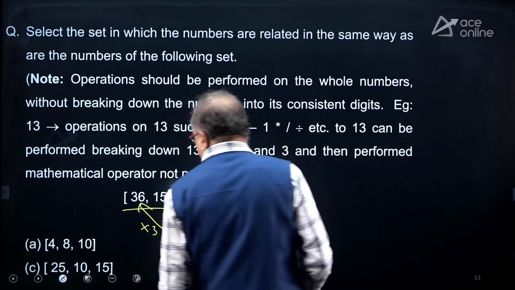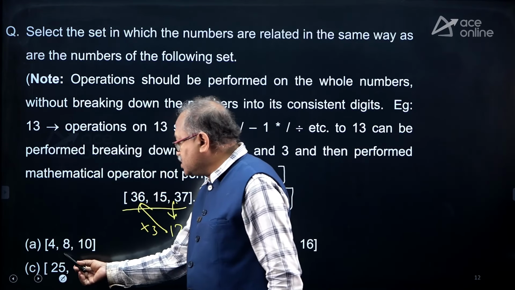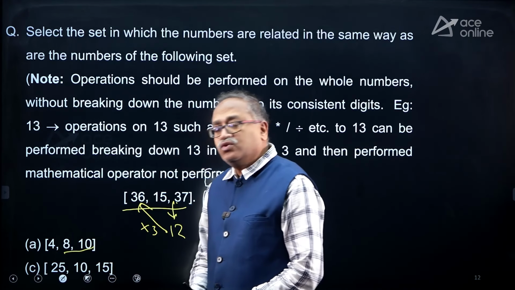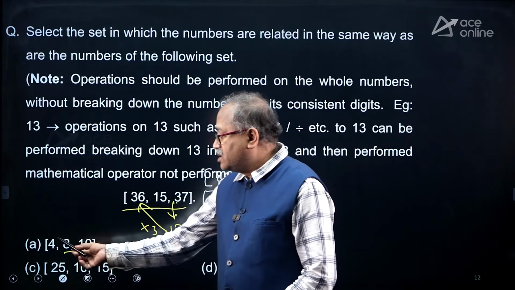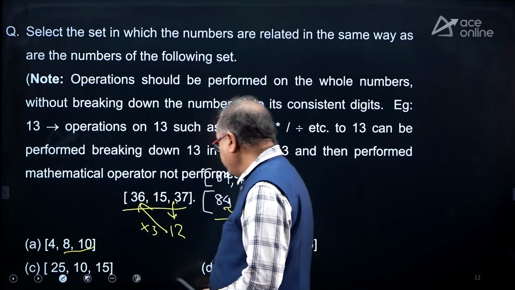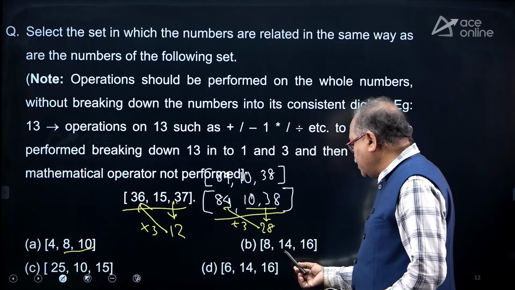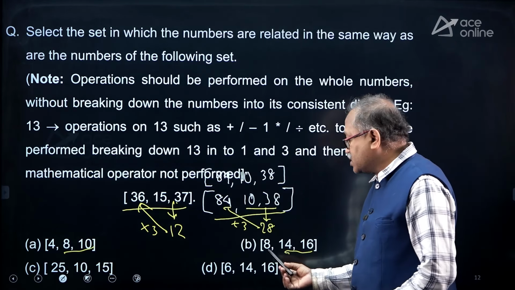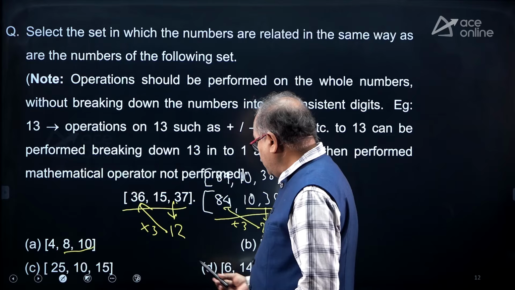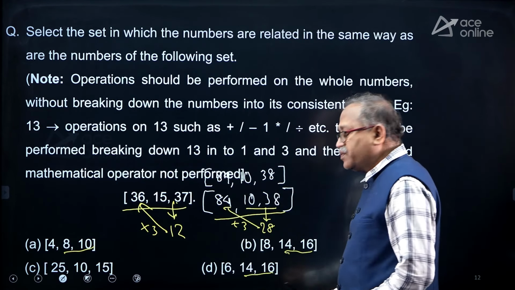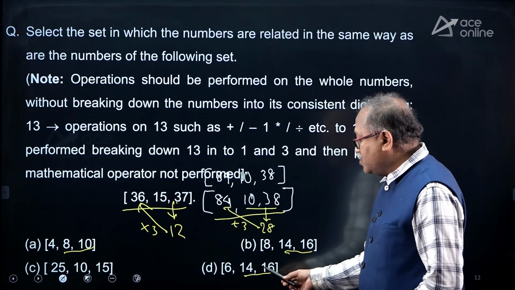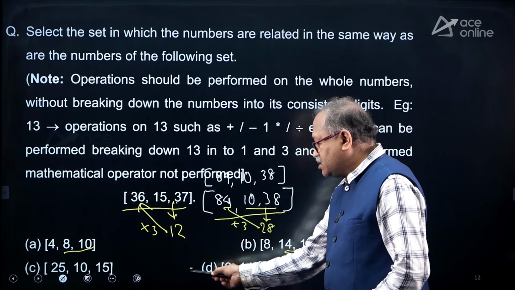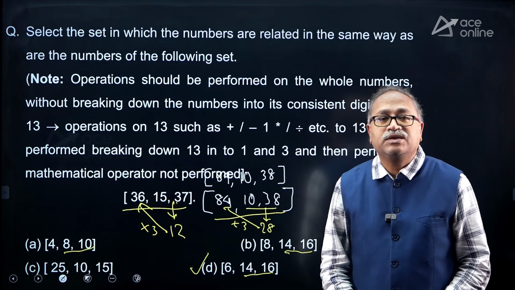Look at the first option over here. The difference is 2. Multiplied by 3 is not 4, it is 6. Come over here, the difference is 2, and 2 into 3 is 6, not 8. So, here I notice that the difference is 2 and 2 into 3 is 6. Therefore, option choice D.